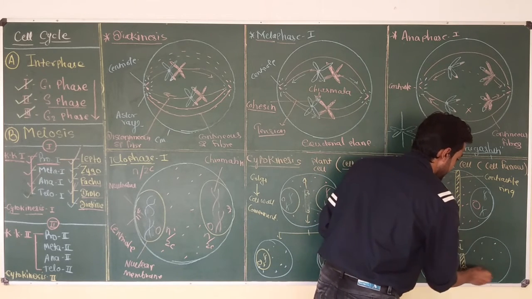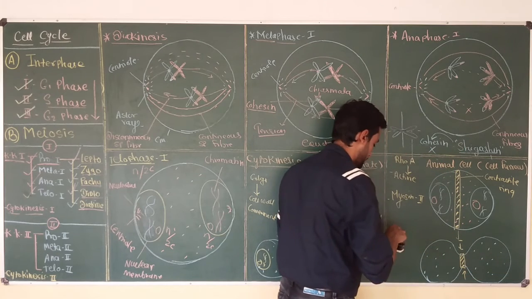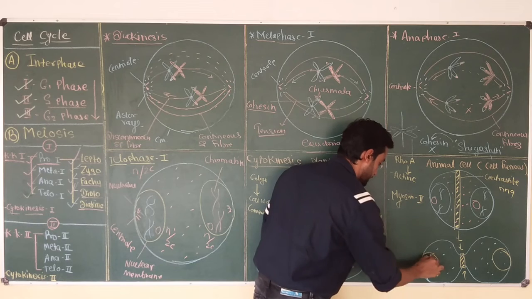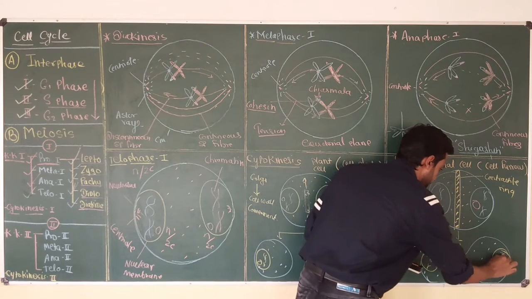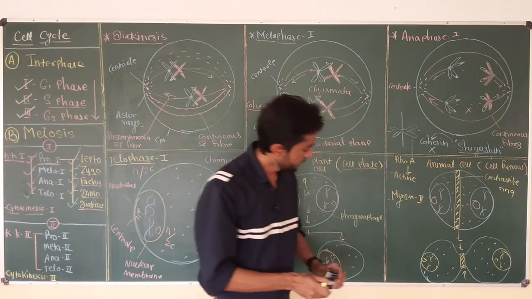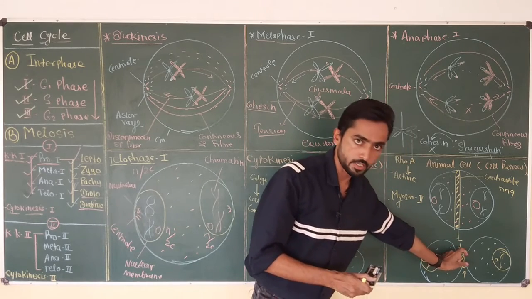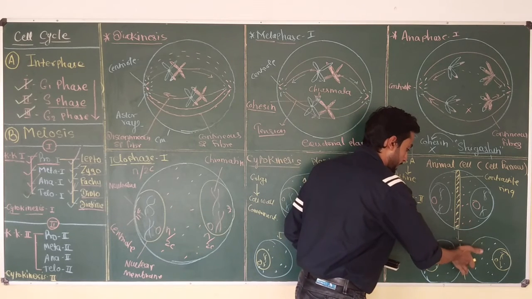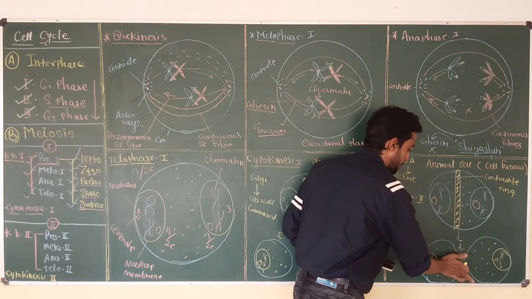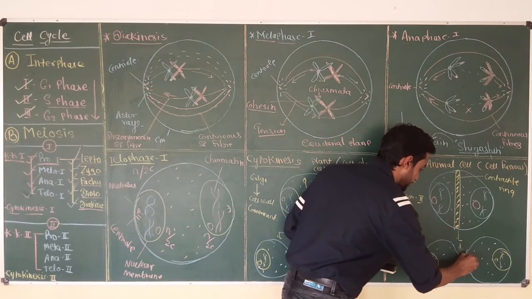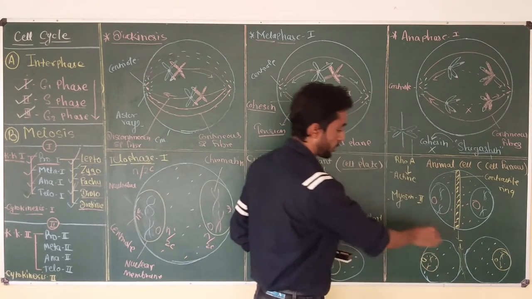Each carries cytoplasm and one nucleus. Now this nucleus contains chromatin and nucleolus. And finally, due to this cleavage and furrowing, at the end of cytokinesis in animal cell, it breaks from this point and one cell divides into two daughter cells.